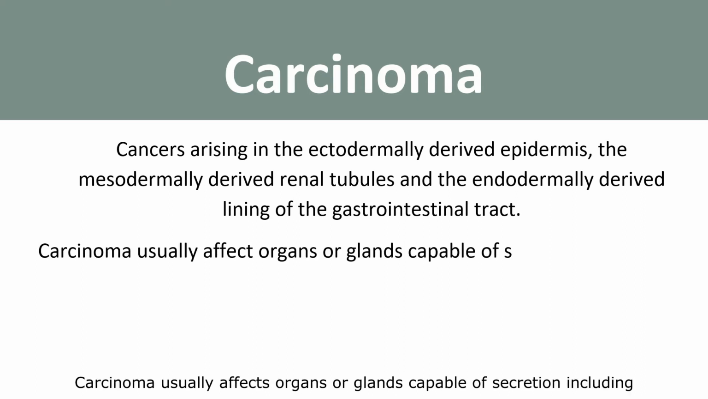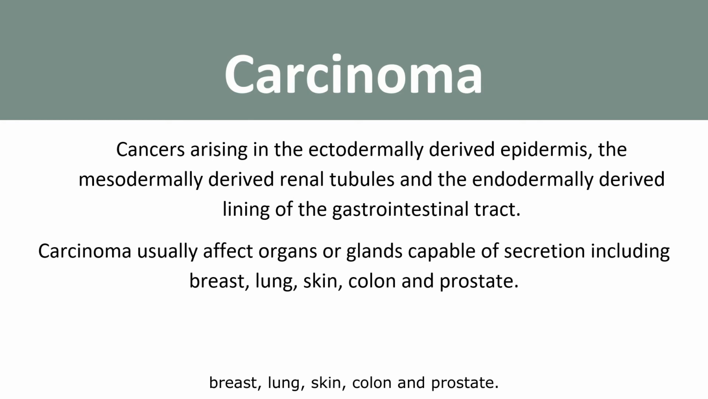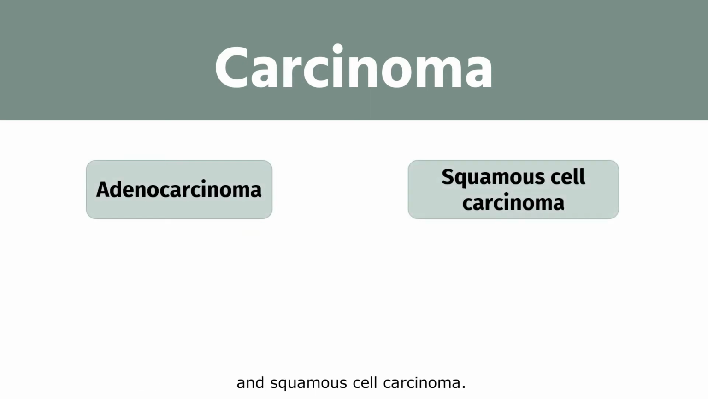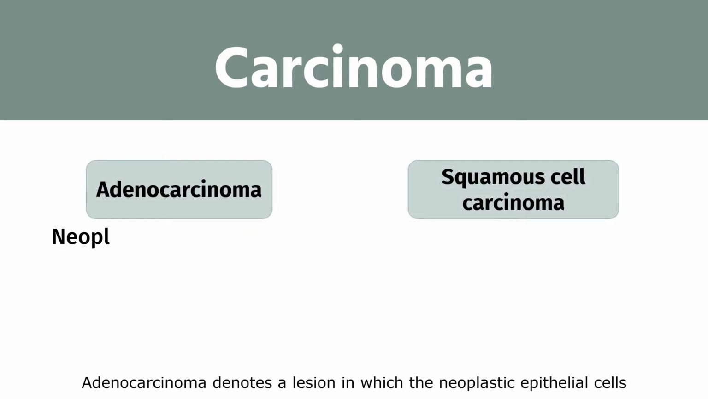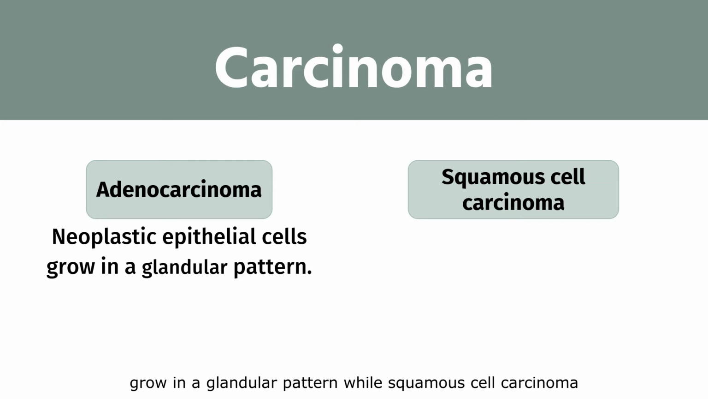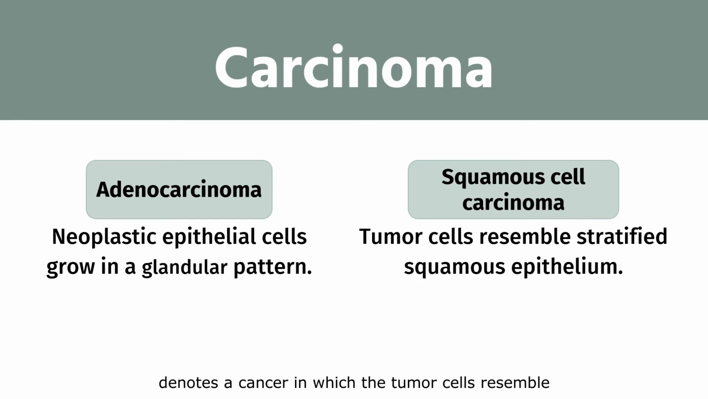Carcinoma usually affects organs or glands capable of secreting, including breast, lung, skin, colon, and prostate. Next, carcinoma can be further divided into adenocarcinoma and squamous cell carcinoma. Adenocarcinoma denotes a lesion in which the neoplastic epithelial cells grow in a glandular pattern, while squamous cell carcinoma denotes a cancer in which the tumor cells resemble stratified squamous epithelium.